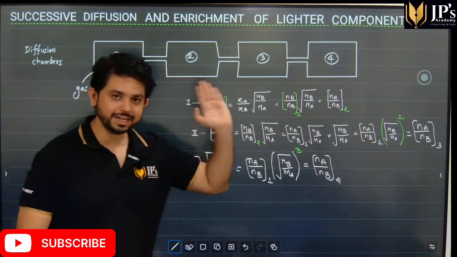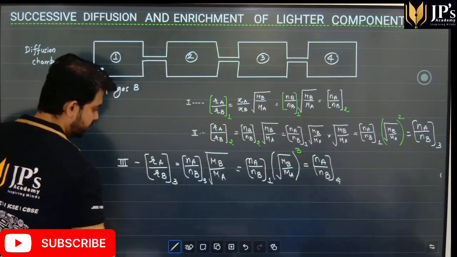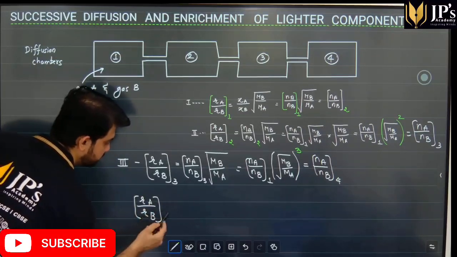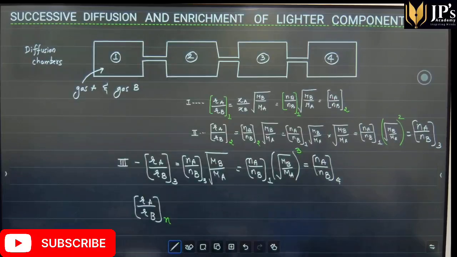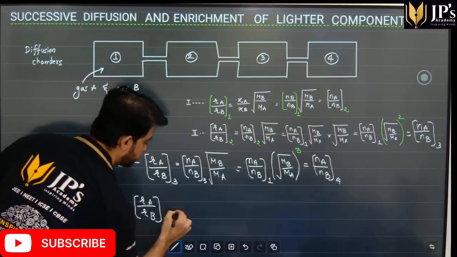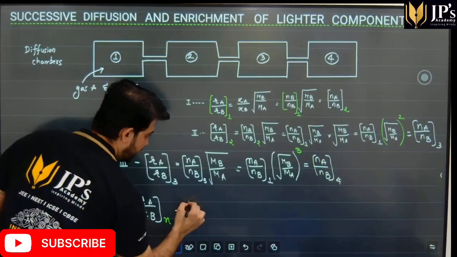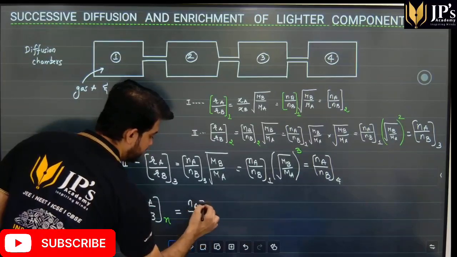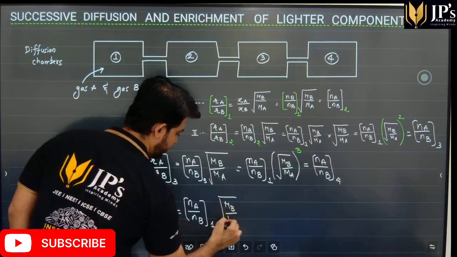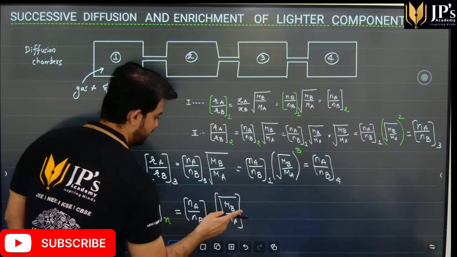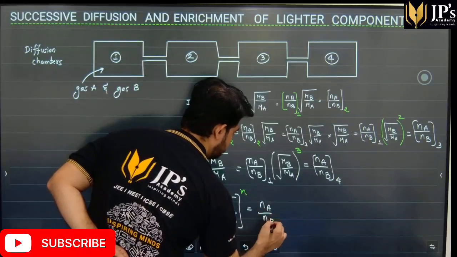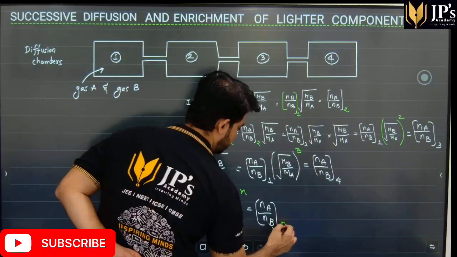So if we attach such n number of chambers, the final expression can be written as Ra upon Rb in the nth chamber is equal to Na upon Nb in the first chamber into the root of Mb upon Ma the whole raised to n, and that is equal to Na upon Nb into n plus 1.